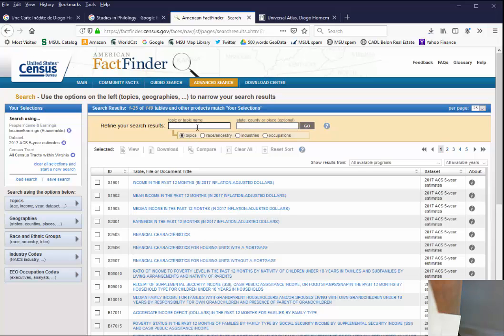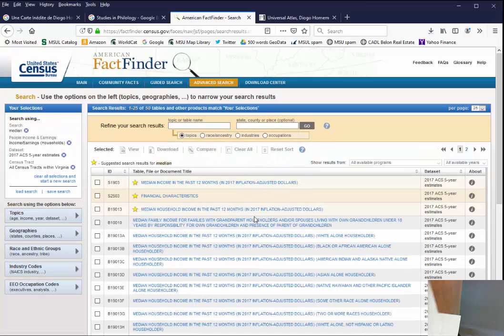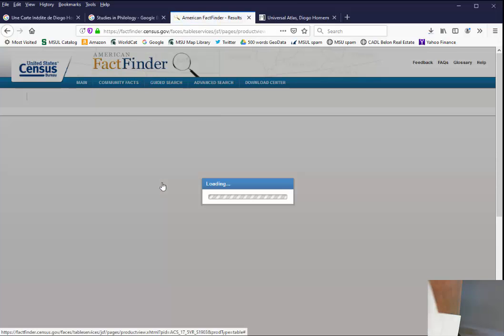I want a table that has the word median in its name, so that will help. There we go. This looks pretty good. What's the difference between this one and this one? So many tables. Oh, inflation adjusted. Two years worth of inflation adjusted dollars. I'm just going to stick with this one right here that came up first. You can see it has a star next to it because it's one of the more heavily used ones. So there we go. We finally found our table.